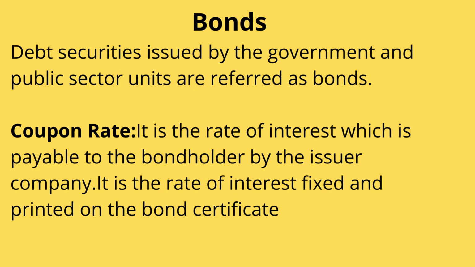Coupon rate. It is the fixed rate, and that interest rate will be written on the bond certificate, that this is the coupon rate for the bond. For this bond, this is the coupon rate, say 12% or 10%. So that will be the interest which the bond holder will be receiving, right? I hope it is clear what a bond is and what a coupon rate is.